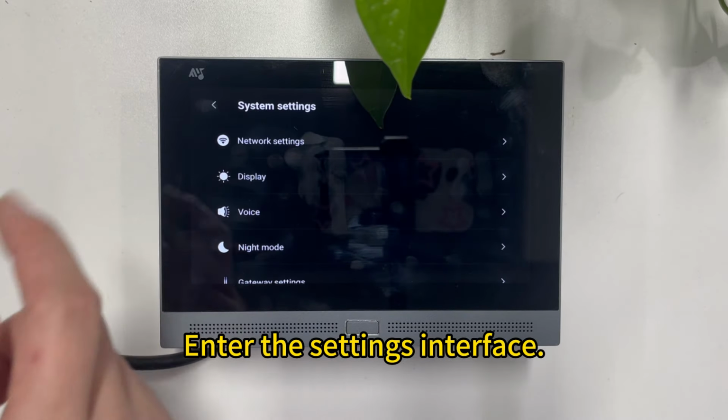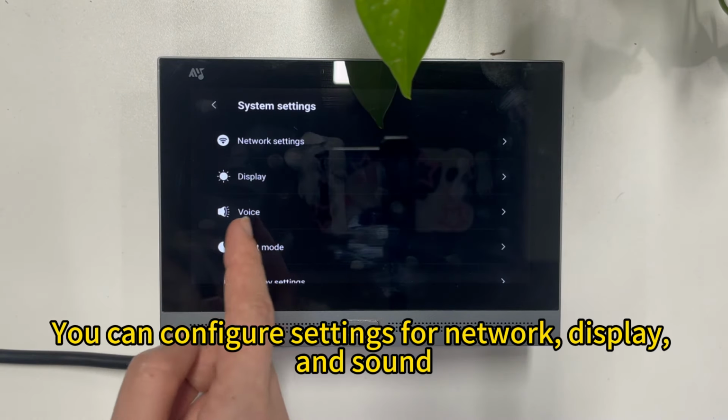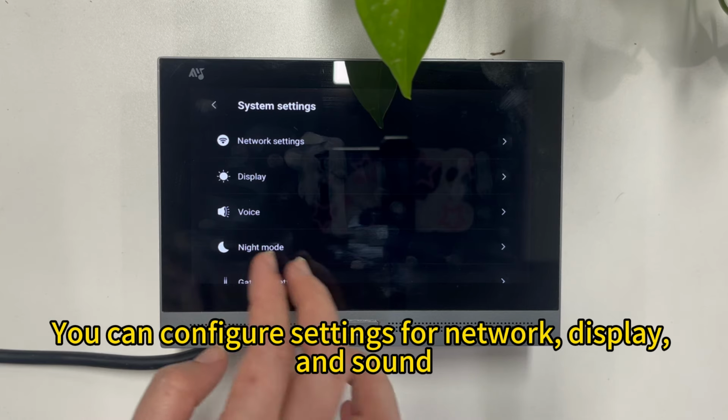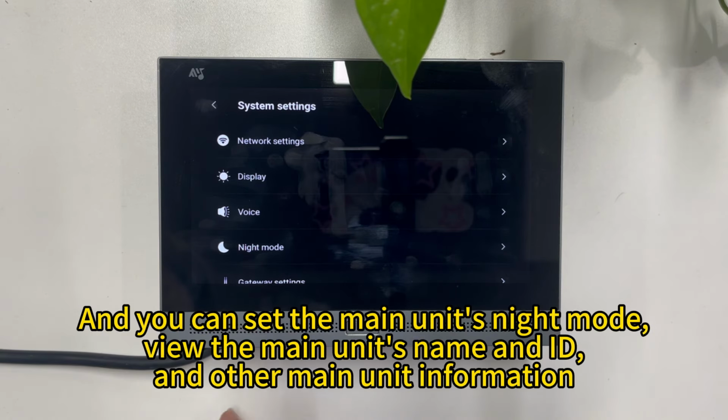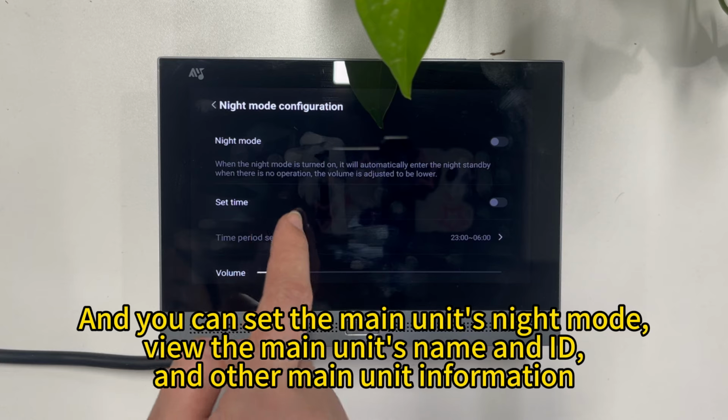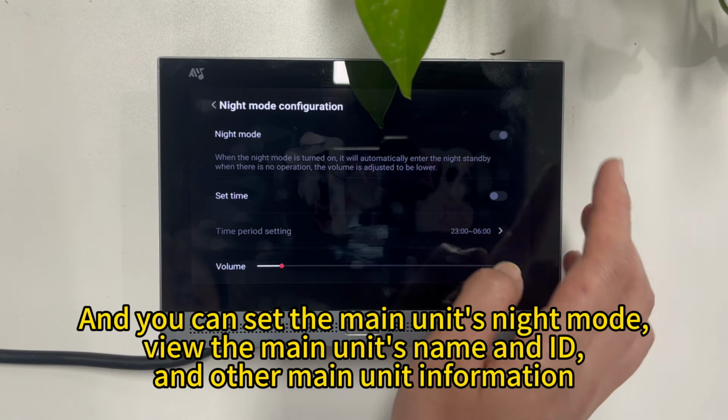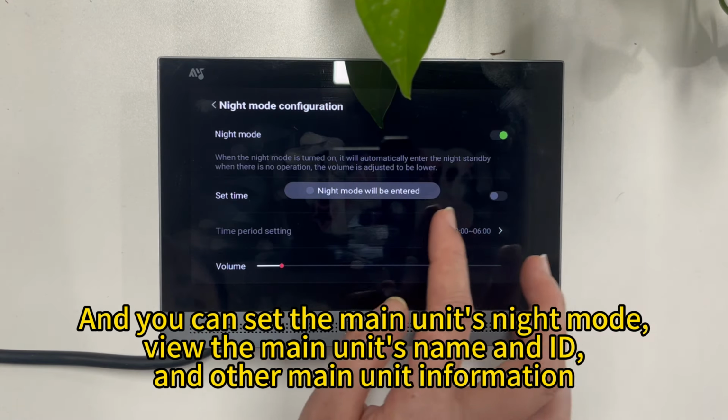Enter the settings interface. You can configure settings for network, display, and sound, and you can set the main unit's night mode, with the main unit's name and ID and other main unit information.